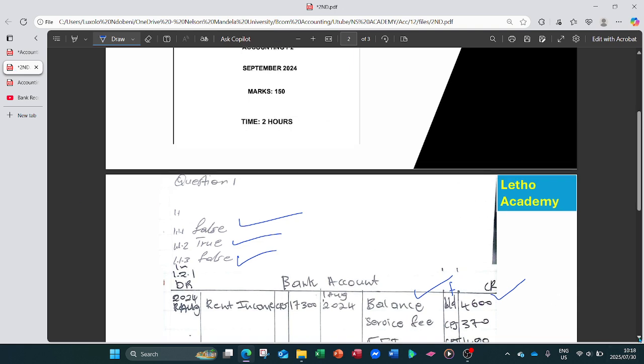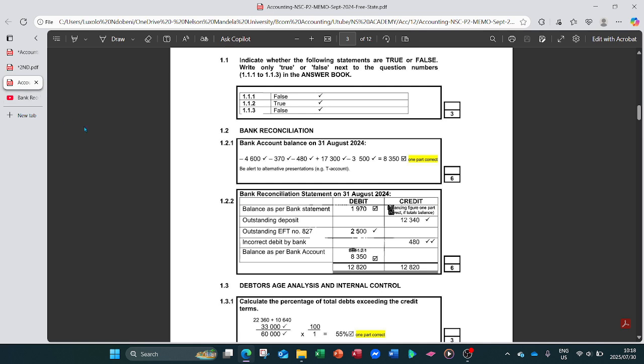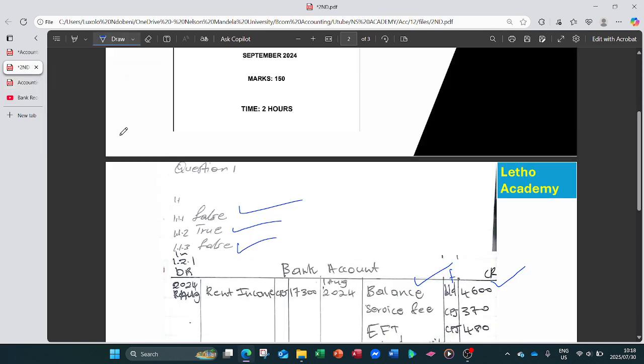So the second one is 480. That's 480. Sorry for that. That is 480 here, EFT 480. That one we pay to Smiley. Then the other one, you're going to fix it in the bank reconciliation statement.